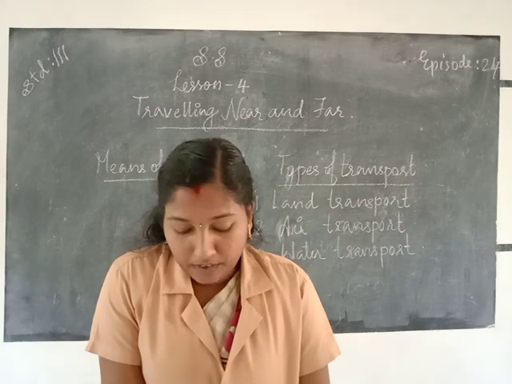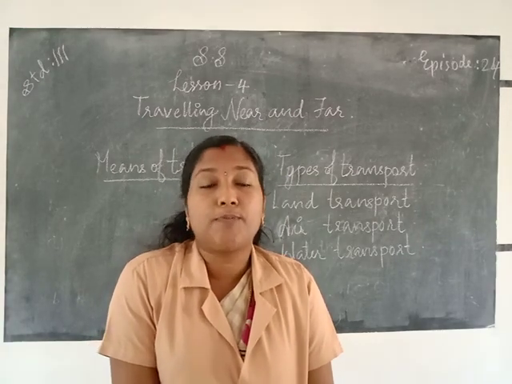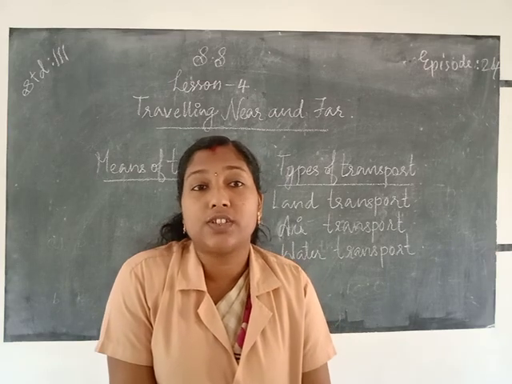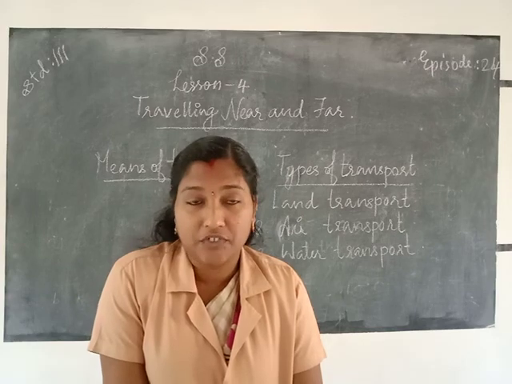Once again about land transport. The movement of people and goods from one place to another on land is called land transport.